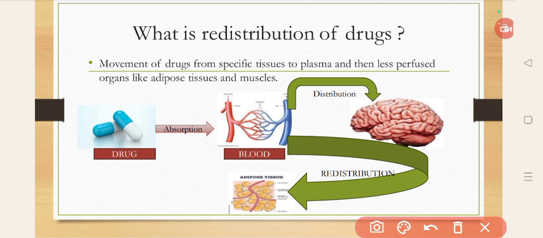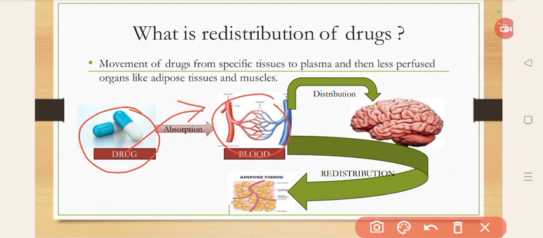Now we'll understand better. For example, we'll take thiopentone, which is an ultra short acting barbiturate used for the induction of anesthesia. When thiopentone is given intravenously, the drug will get absorbed into the systemic circulation, which means blood.